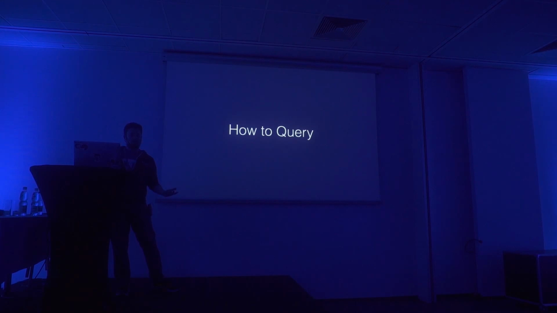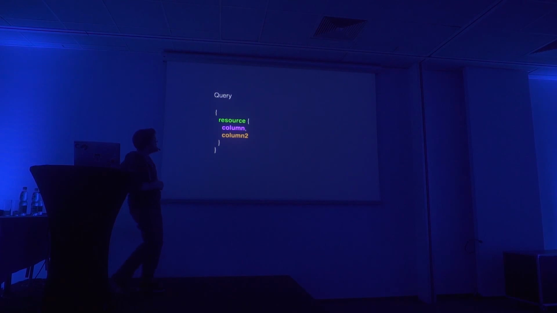So how do we query? How do we actually use GraphQL? Well, it's quite simple. You can see this, right? It's late to ask you because, well, I need to increase the font. Here's a query, and what we do in a query is that we say, this is the resource I'm after, and I use curly braces, and I specify what columns I want. Of course, this is very simplified. What if I have a great depth in my query? But I will show that to you as well. But this is the basics. So remember, there's a lot of curly braces involved.